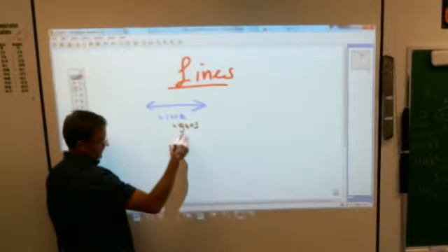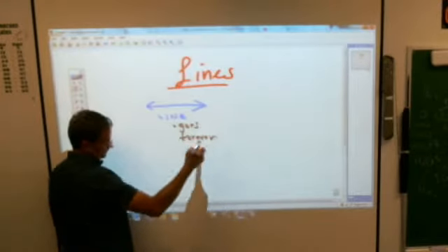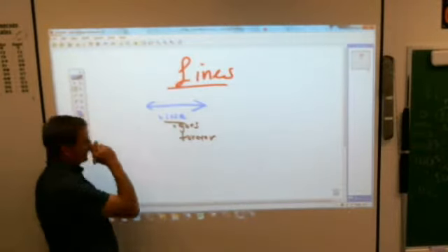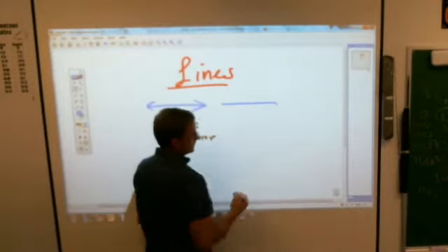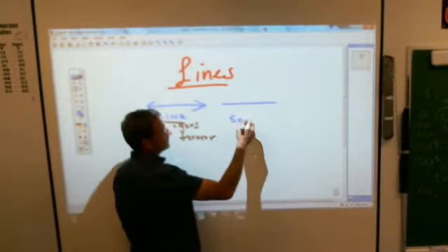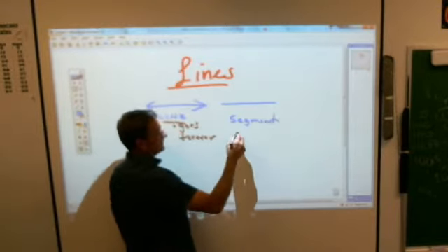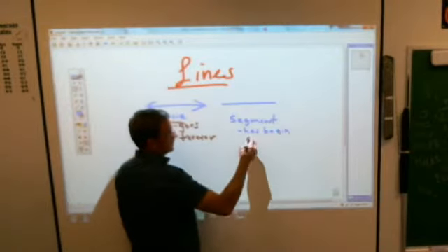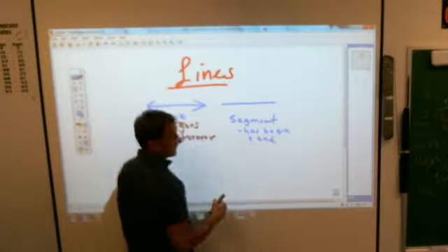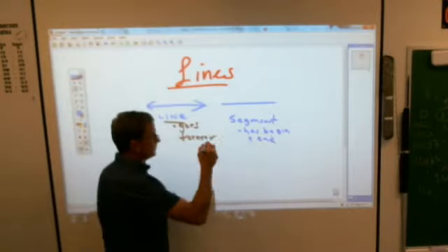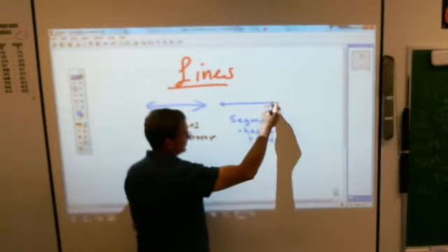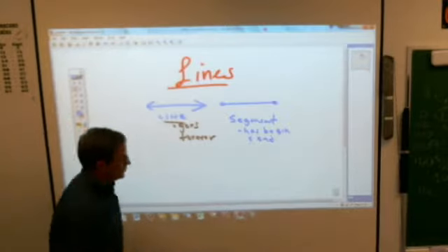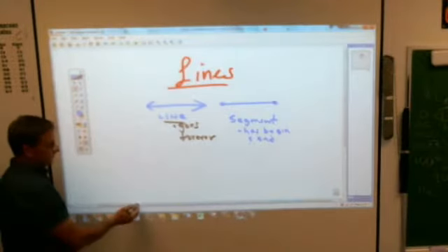It goes forever. It needs to have these arrows on it. Whereas a line segment has a beginning and an end. Now you can have your segment look like that. A lot of times people put little dots at the ends to show that they're ends, but you don't have to. You could put hash marks, whatever. If it doesn't have arrows on it, you just have to assume that it is a segment.